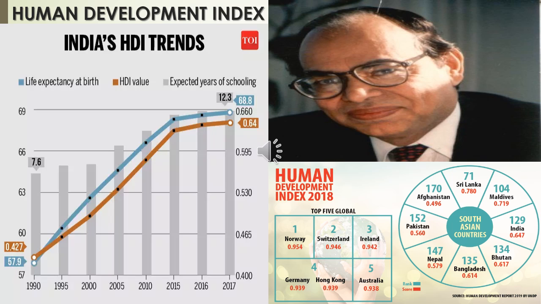So that shows the Human Development Index. Even though we are in the place of 129 when compared with 189 countries, the development path is somewhat better when compared to the economic situation in the 1990s.